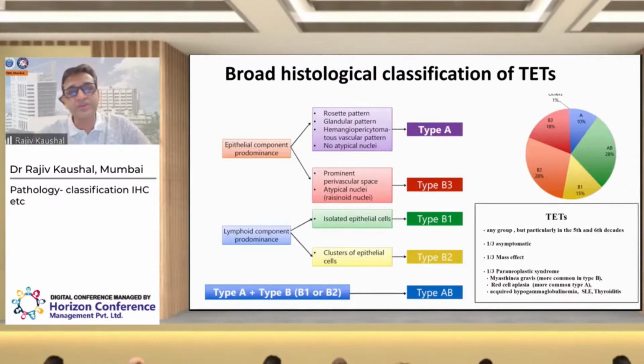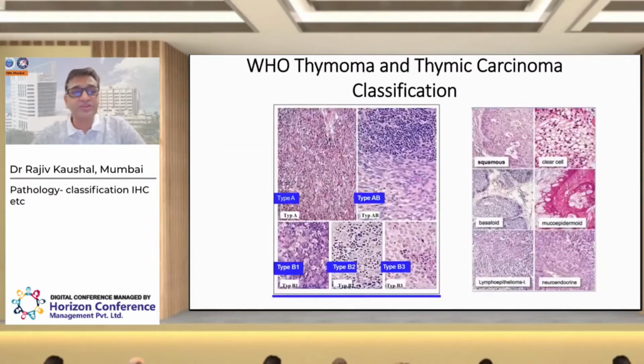It is based predominantly on which component is predominant, whether it is an epithelial predominant component or a lymphoid predominant component. If it is epithelial predominant, then it will be either type A thymoma or type B3 thymoma, because they show fewer lymphoid cells. But if the lesion is rich in lymphoid cells, then it is likely to be B1 or B2 thymoma. So this is the histological spectrum which we see across all these thymomas, and I will illustrate some of these examples.